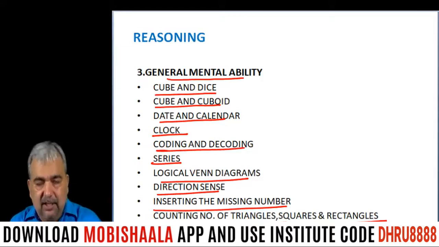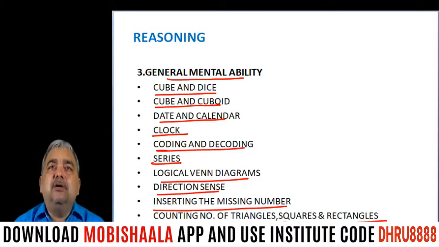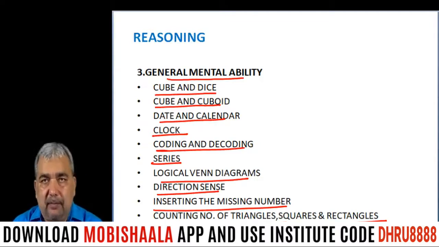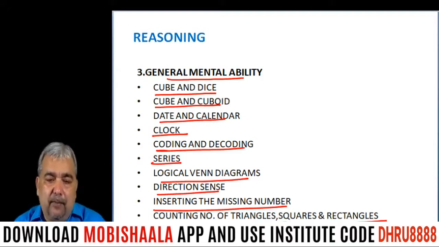I have selected these chapters because if you see the previous year papers, you can see questions have been asked from these chapters. I'm not going into the detail of the type of questions from these chapters. But I can say with certainty that the topics you can expect every year are clock, coding-decoding, and inserting the missing number.